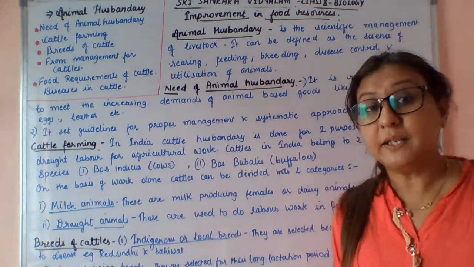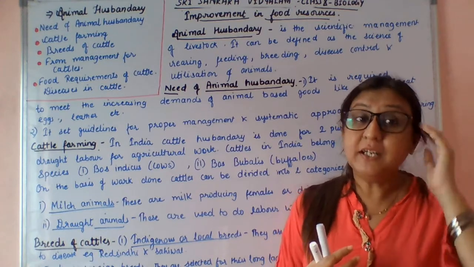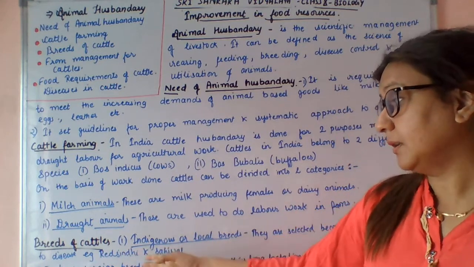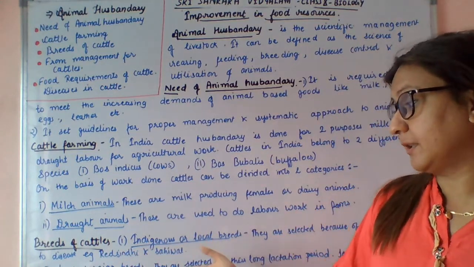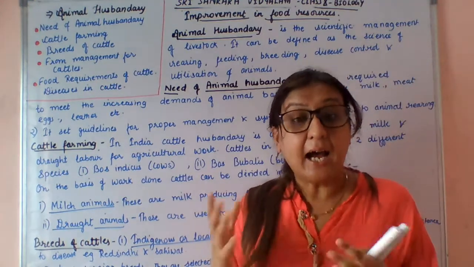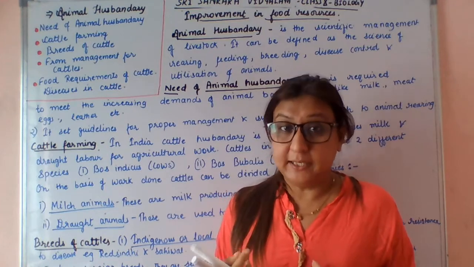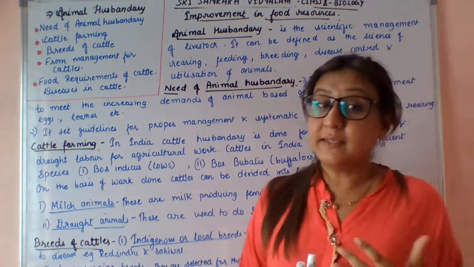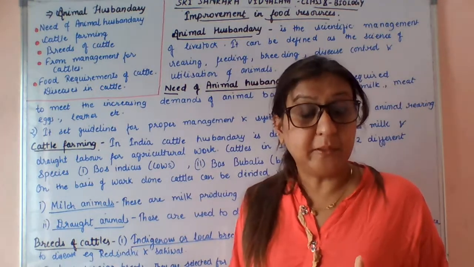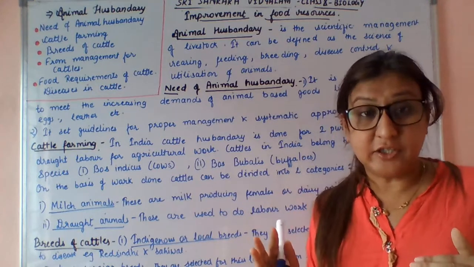I just want to explain it. What is the breed of cattle? There are two types of breeds of cattle. First is Indian, or local breeds, indigenous breeds, and they have high resistance towards disease. They will not get ill very frequently. So they have a high resistivity against diseases. And next is the foreign breed that I explained to you, exotic breeds. They have a long lactation period.